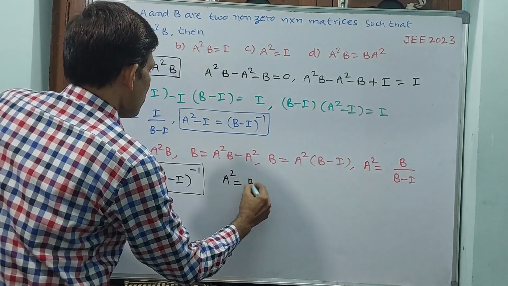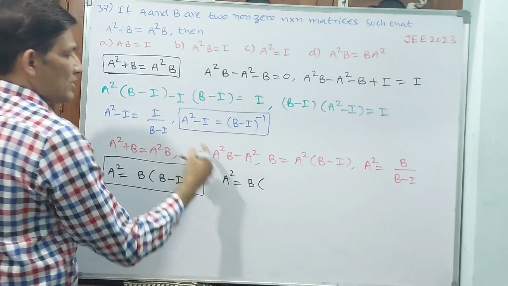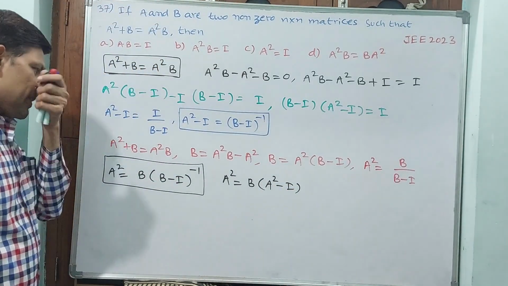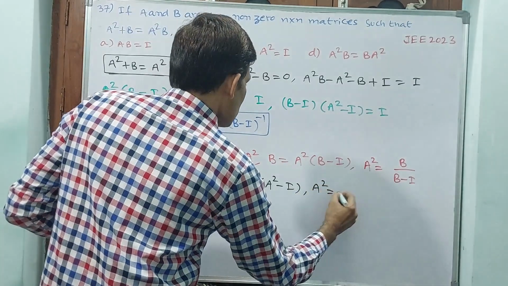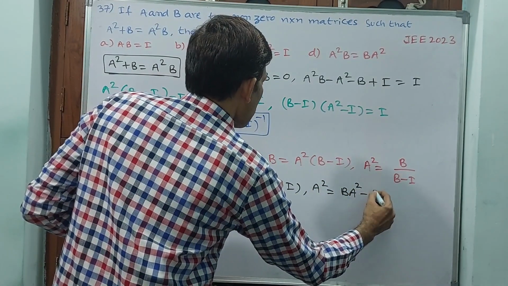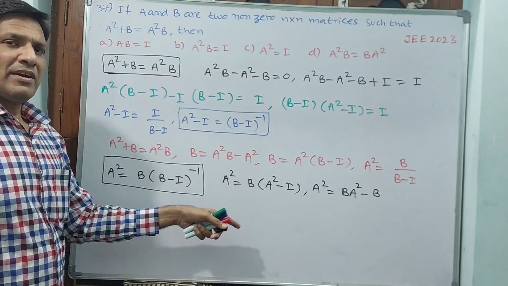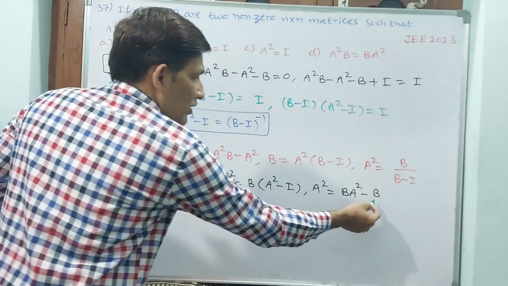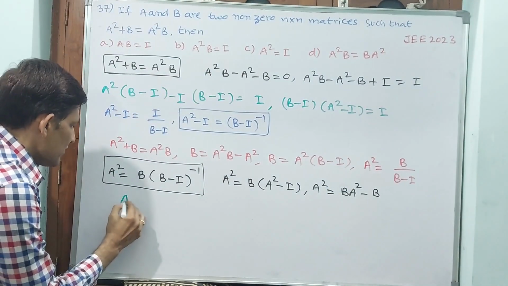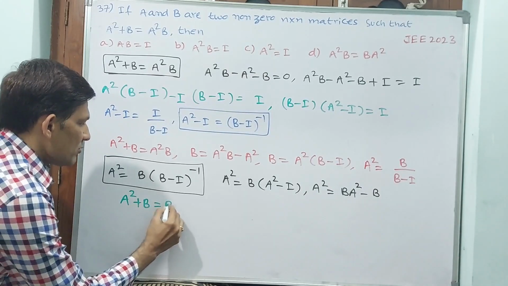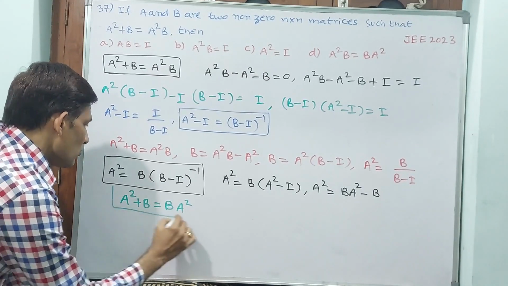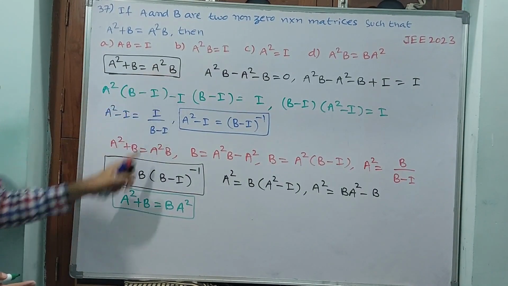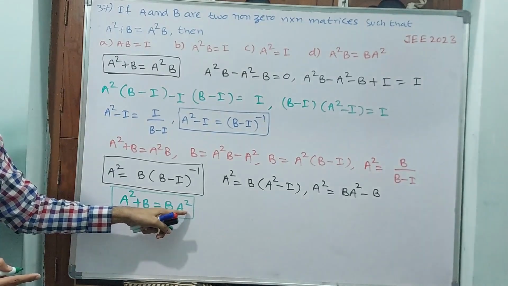You have the value of B minus I inverse, so substitute. A square is equal to B into B minus I inverse, whose value is A square minus I. Then you open this: A square is equal to B A square minus B. B into I is B only, that is why minus B. If this goes to the other side, A square plus B is equal to B A square. Box this also. Now go back. A square plus B was equal to A square B, but A square plus B has become B A square.